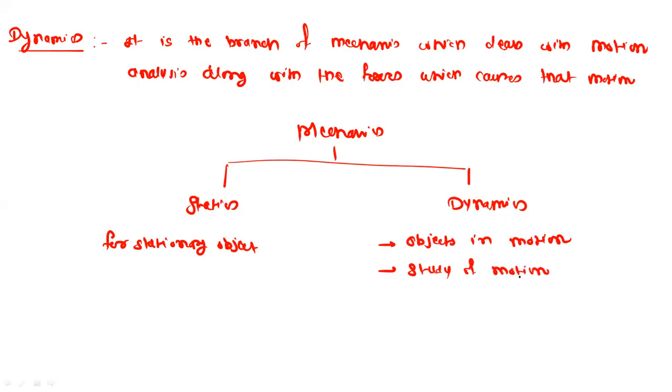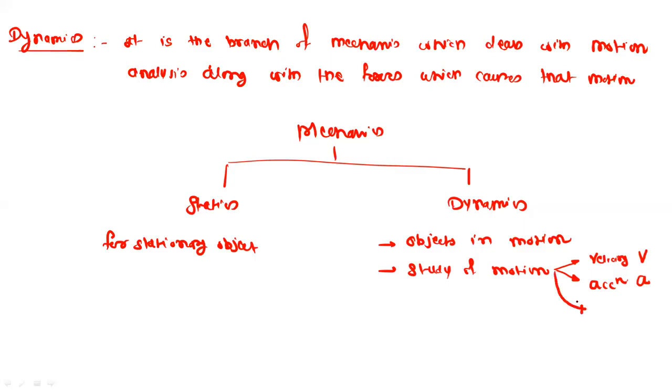So what exactly is motion? Motion is defined with different parameters. The common parameter to describe motion is velocity. When an object is moving, it will have some velocity. The second parameter is acceleration. That means if the object is in motion and its velocity is continuously increasing or decreasing, then it will have some acceleration. So this is the velocity V and this is the acceleration A.